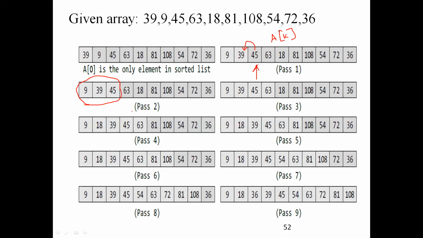45, what are you going to compare it with? You are going to compare with A of 0, starting from A of 0.